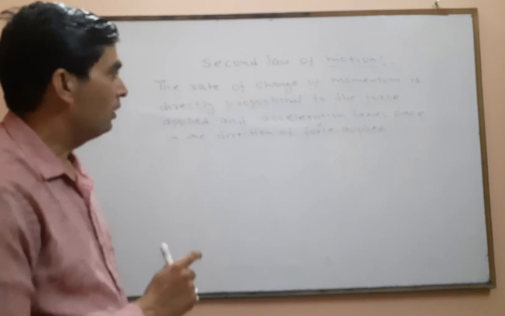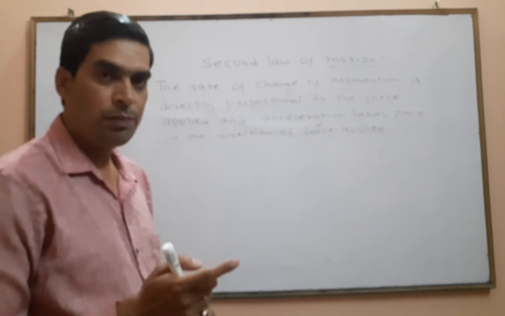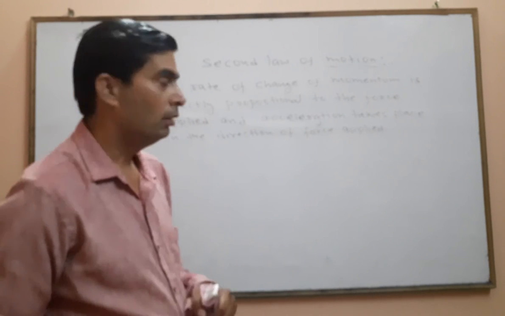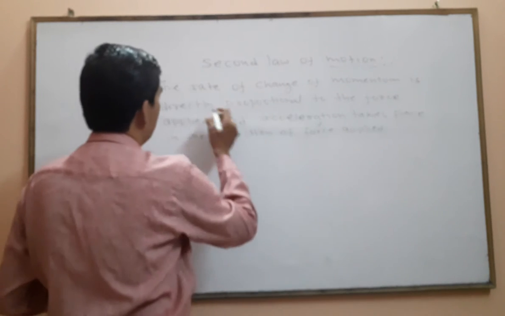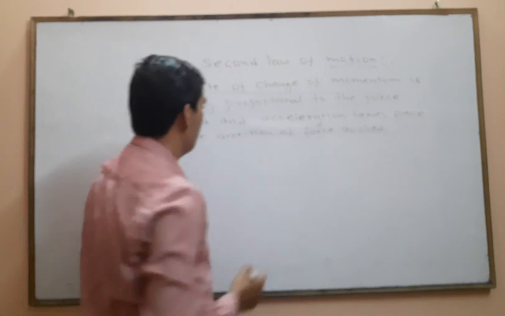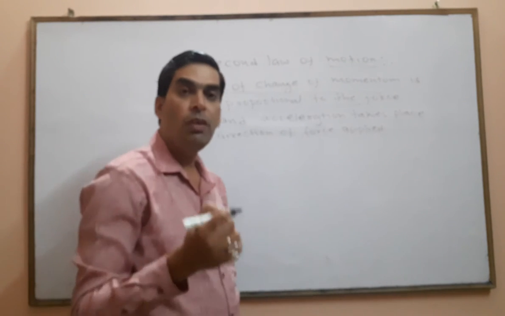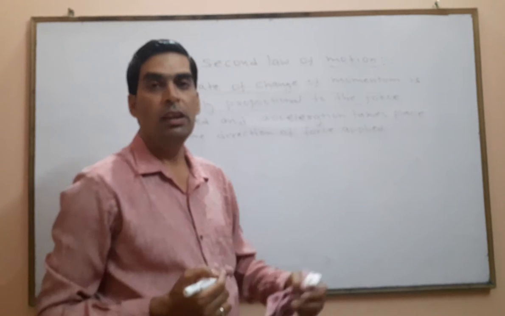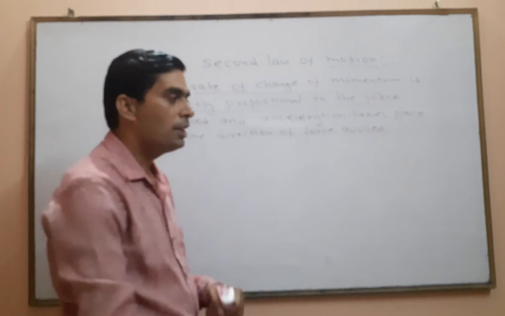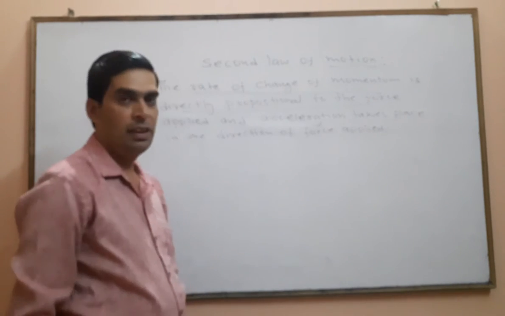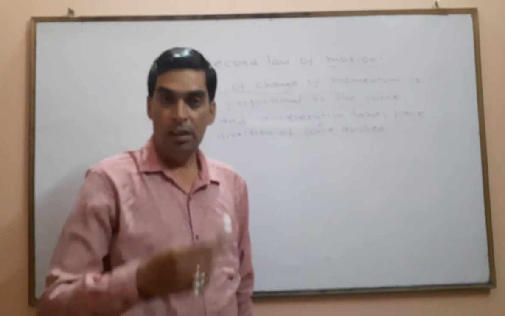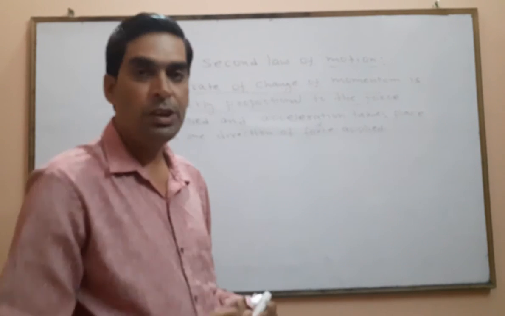Please split this law into two parts. The first part states the nature of change of momentum: the rate of change of momentum is directly proportional to the force applied. That means the more you apply force, the faster the momentum will change. If I am throwing this marker with the speed of the first case like this, the second case like this, and the third case like this, in which case will the marker be thrown for more distance?